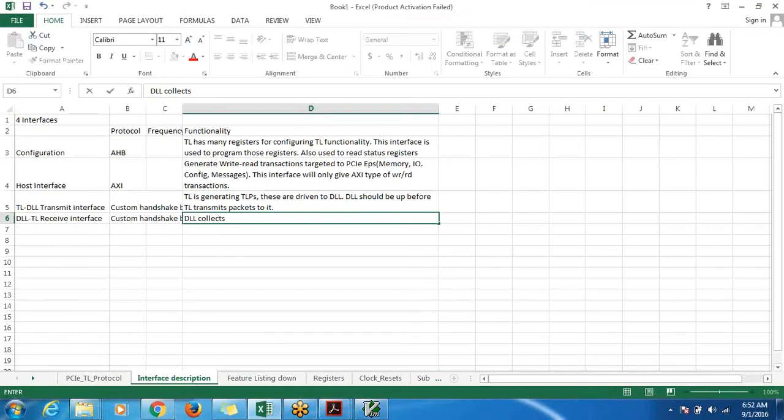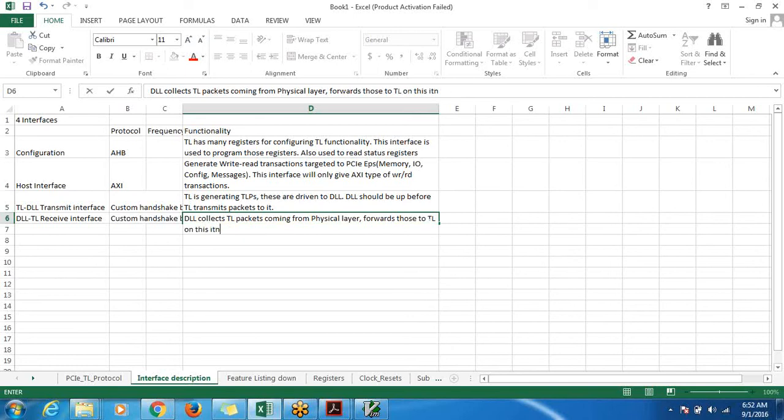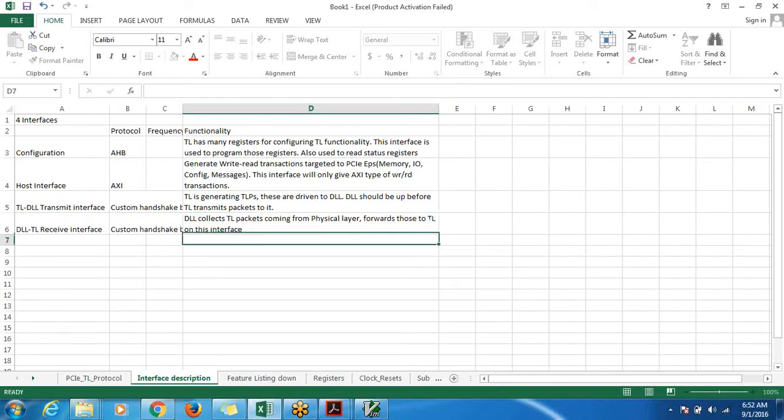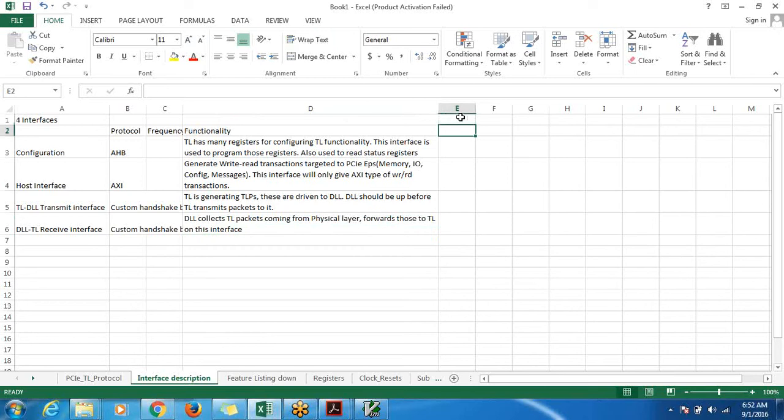Data link layer collects transaction layer packets coming from physical layer and forwards those to transaction layer on this interface. That is about interface description. Now next thing is ports. You can write down ports here.